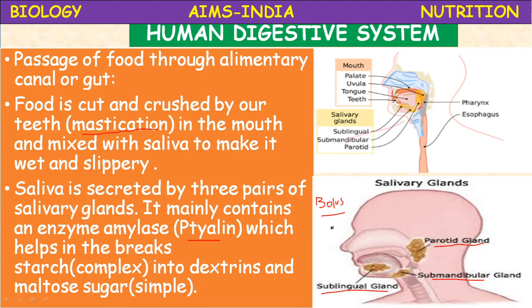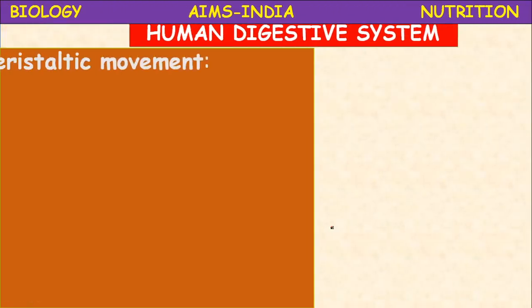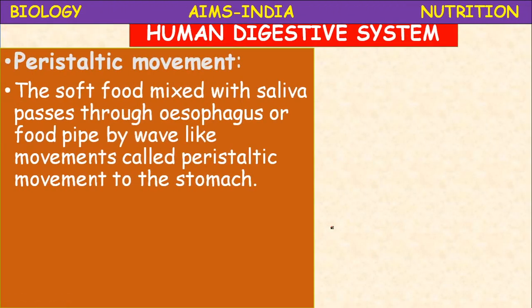Next part, esophagus. In the esophagus, the soft food which is formed in the mouth, where the food mixes with the saliva, passes through the esophagus, or it is also called a food pipe. By means of a wave-like movement, which is called peristaltic movement or peristalsis, the food is pushed into the stomach.